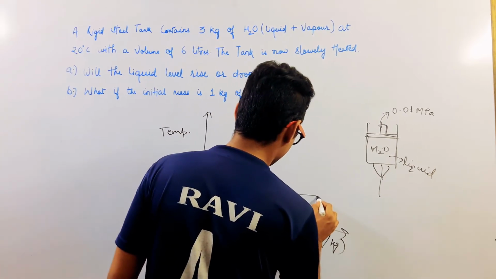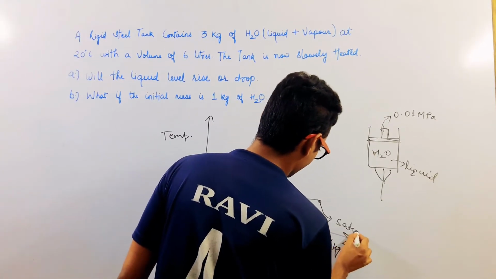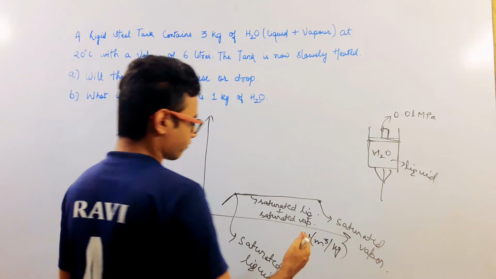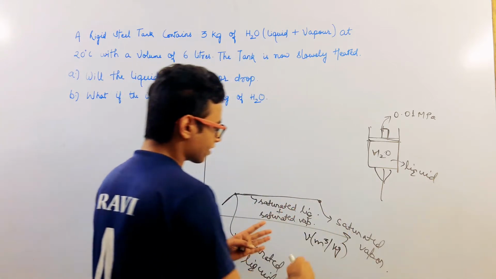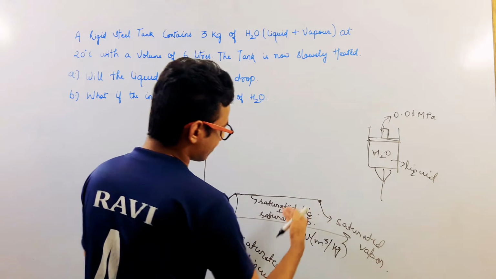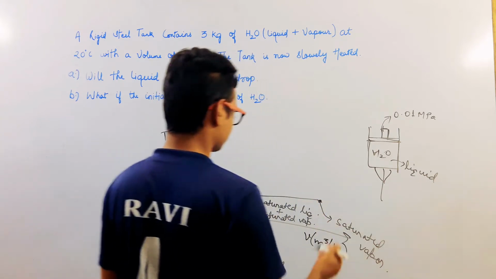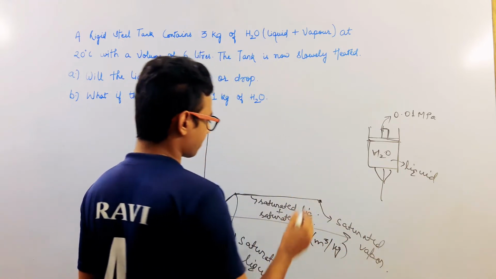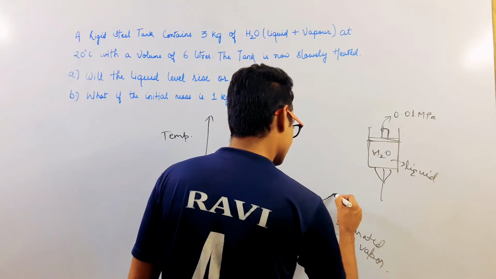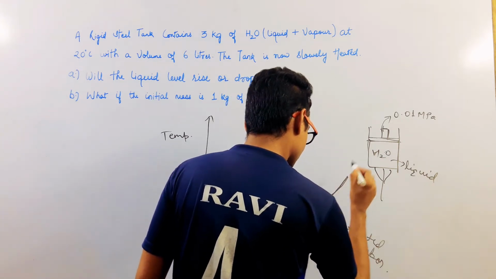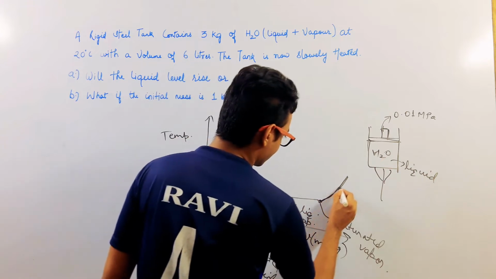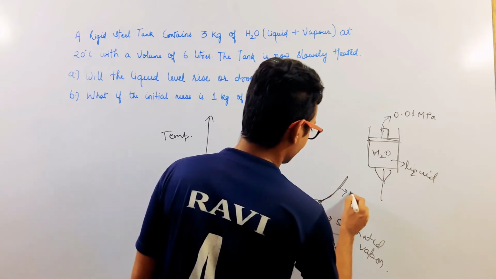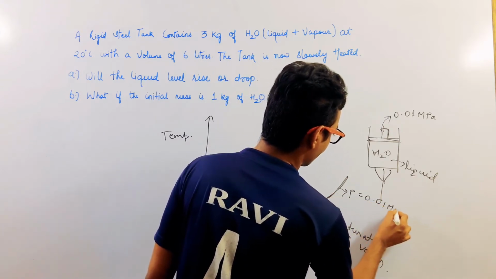until it comes to the point of saturated vapor, where no liquid will be there, and if we remove heat, then it will once again get condensed to liquid. The first drop of liquid will form if we remove the heat. That point is called the saturated vapor point, and again after it gets heated, it will convert into superheated vapor. So this is at a particular pressure, say 0.01 MPa.